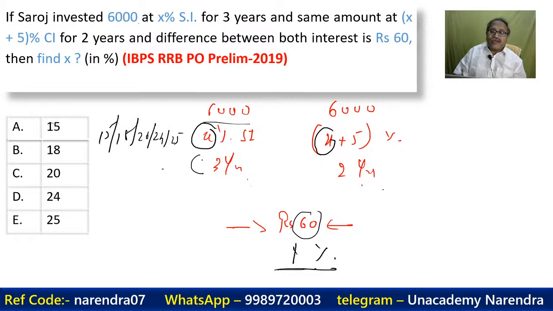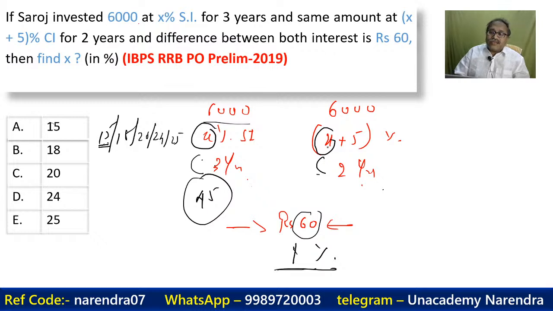So that if I take simple interest for 3 years and compound interest for 2 years, I will get the difference of 1%. That's how this question has to be attempted. Otherwise, it will be a very lengthy calculation. Now, if I take 15% over here, then 15 into 3 is 45% interest here.